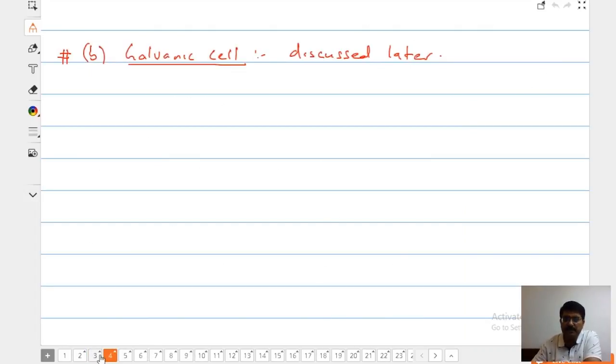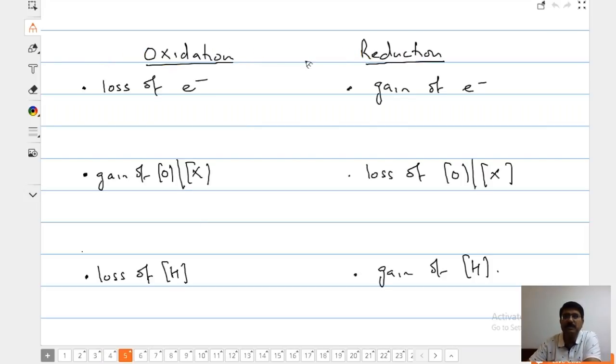We have two types of cell. One is the electrolytic cell and another is the galvanic cell. The galvanic cell is going to be discussed a few slides later. This is the base of the chapter, oxidation and reduction. We have many definitions of oxidation and reduction.